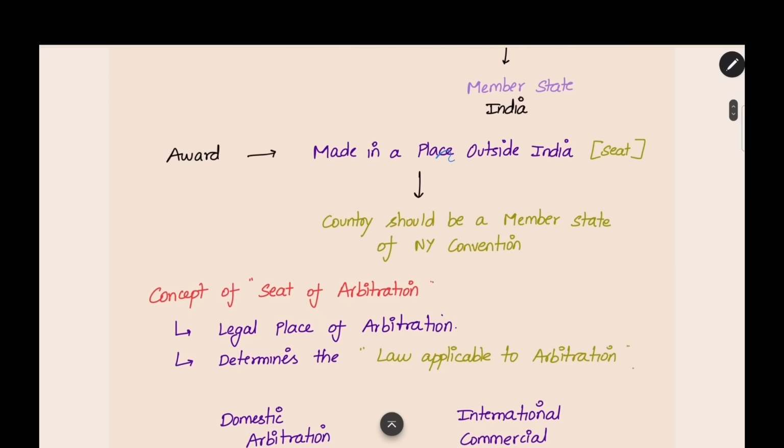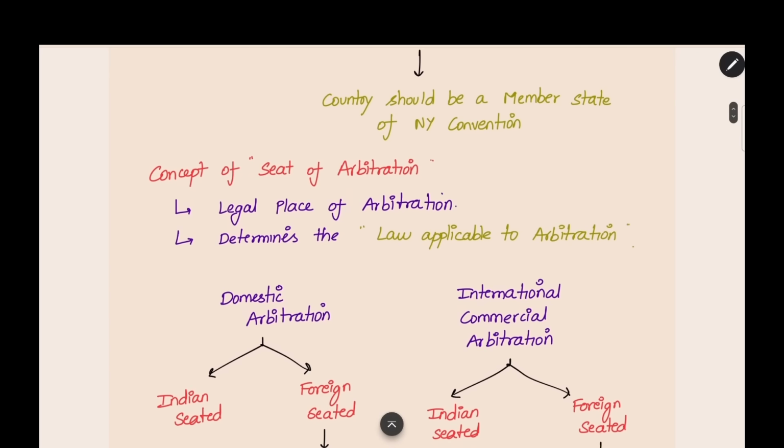Now, what is a seat? The award should be made in a place outside India. That is, it should be seated outside India. The concept of seat in arbitration is the legal place of arbitration. When writing the arbitration agreement, you have to decide what the seat of arbitration is. What will happen if you decide the seat? It will determine the law applicable to the arbitration, according to which law you have to conduct the arbitration. This will be decided by the seat.